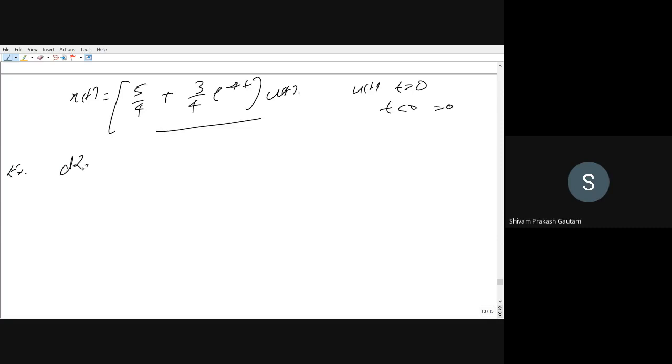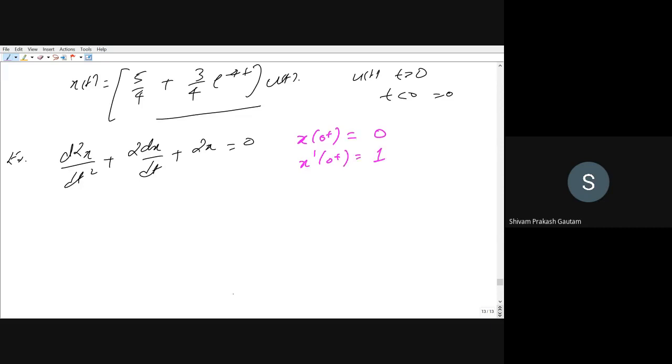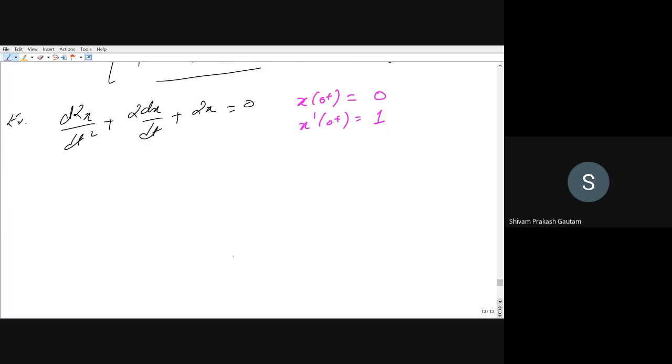So d2x by dt square plus 2 dx by dt plus 2x will be equal to 0. And here the initial conditions are provided to us as x(0+) given as 0 and x dash (0+) given as 1. Now again we have to calculate what will be x(t).